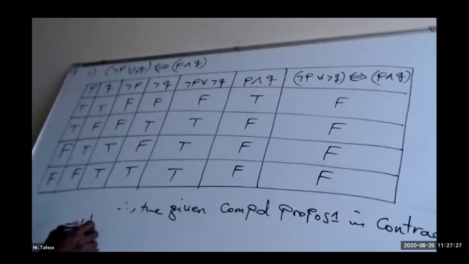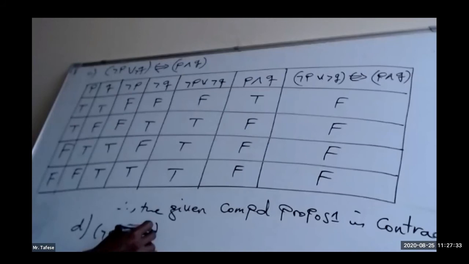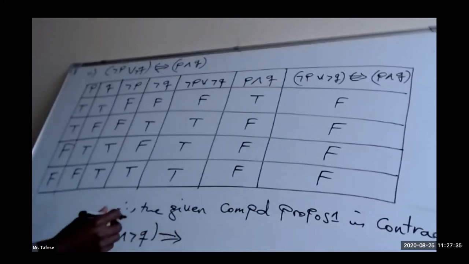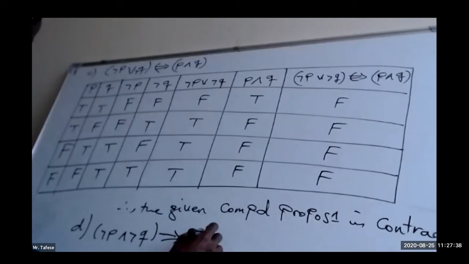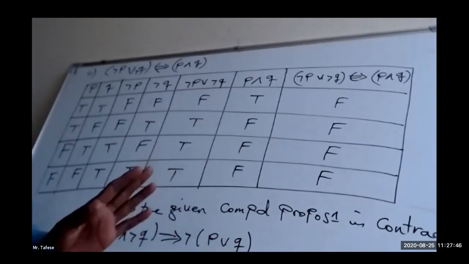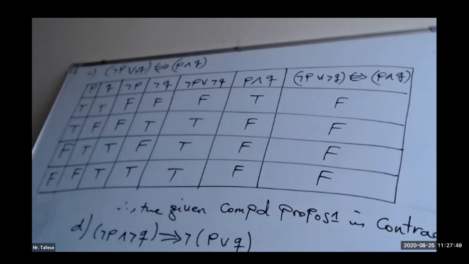Here it is: negation of P and negation of Q implies negation of P or Q. At the beginning of the coming class, I will ask you whether this one is a tautology, a contradiction, or neither of them. Okay, this was the given exercise. Now we can continue with open propositions and quantifiers.